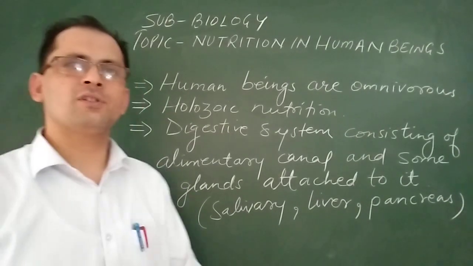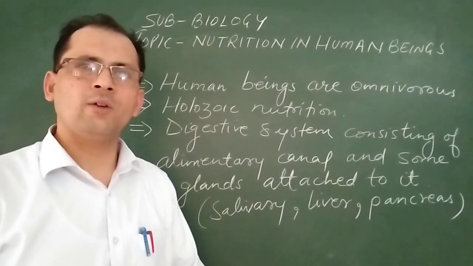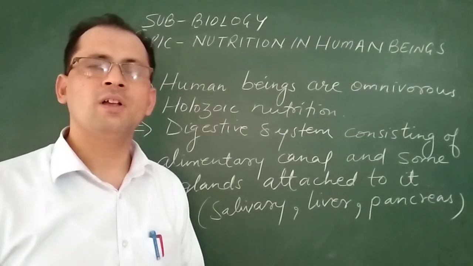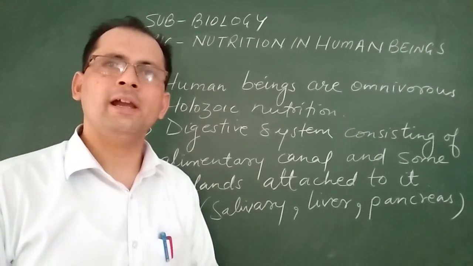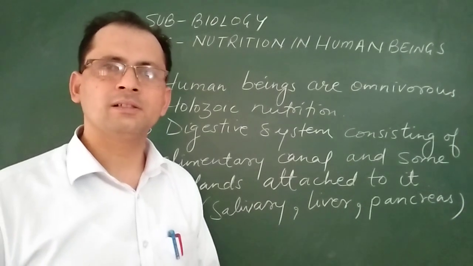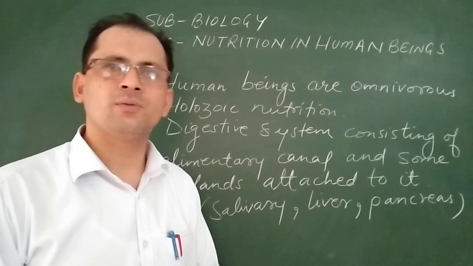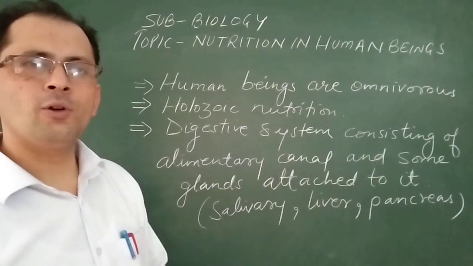Okay, so beta, first of all you should know this: human beings are omnivorous. What do we mean by omnivorous? Omnivores are organisms which eat plants as well as animals. Like we human beings are omnivorous, depending on plants as well as on animals for food, and we follow holozoic nutrition.